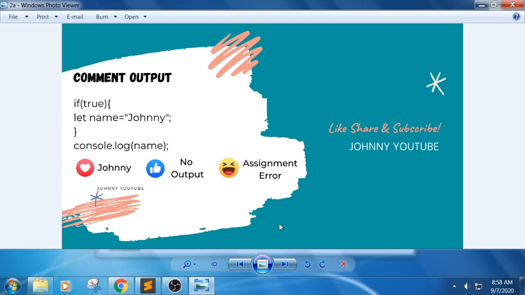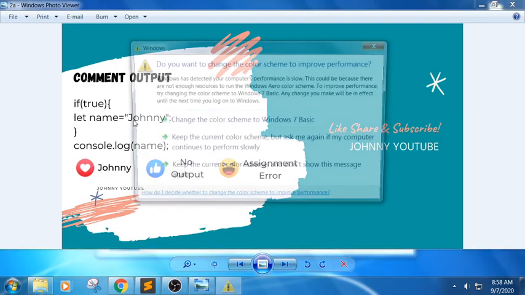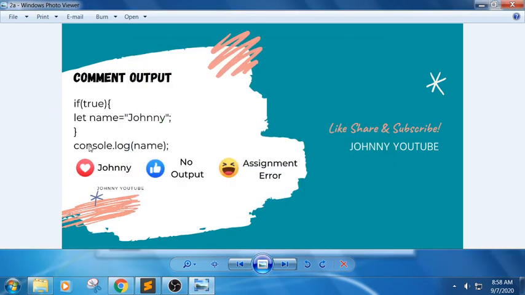Next one: if the condition is true, let name equal to Johnny, and we are trying to print Johnny with console.log(name). Can we access this? No, because we have let here, so we will get a reference error, because we cannot access it outside the block of statements. In the first session itself we discussed block statements. Let cannot be accessed outside the block.